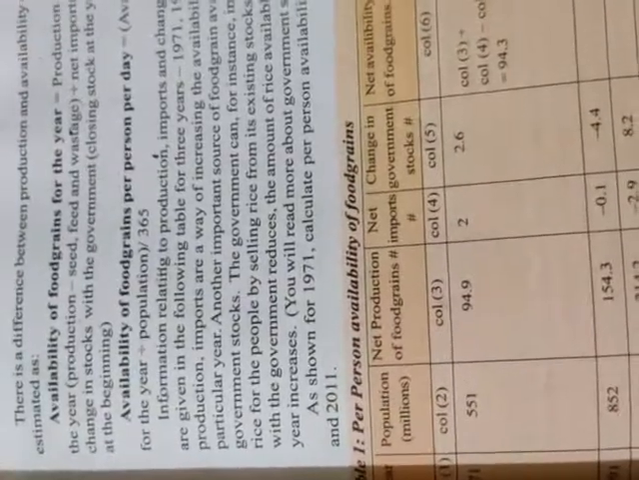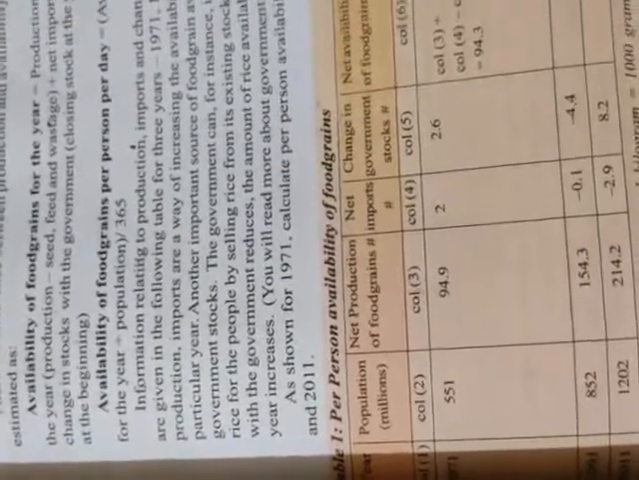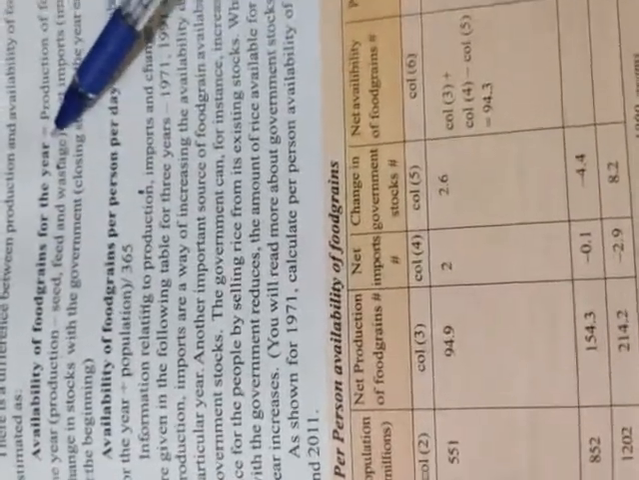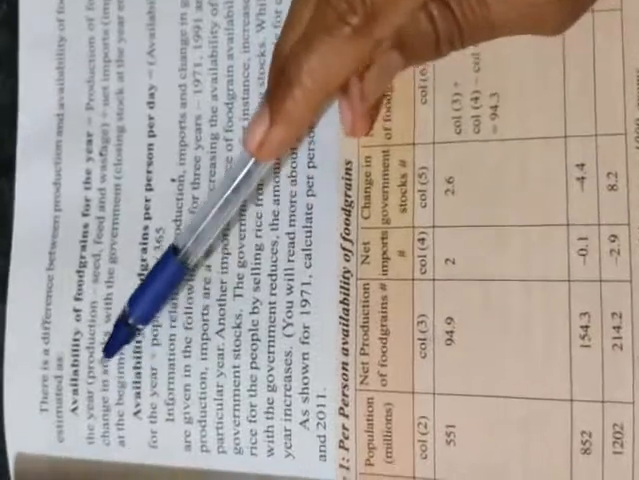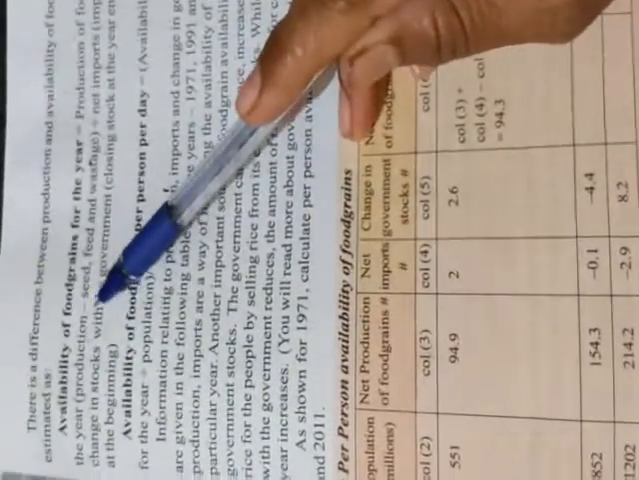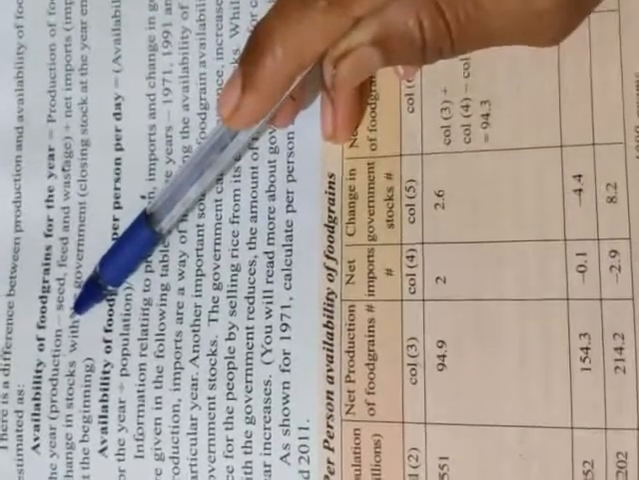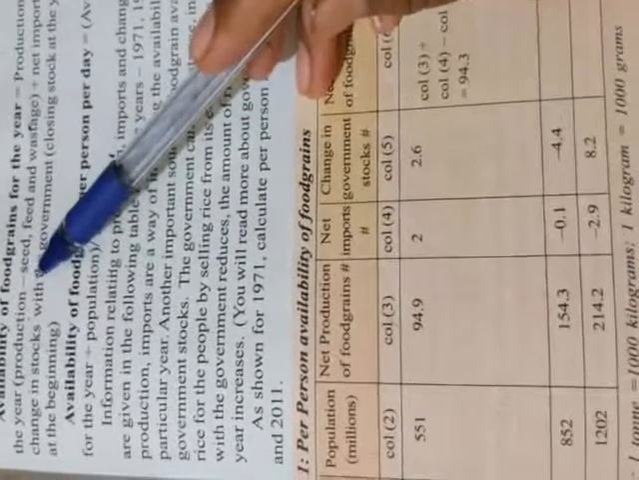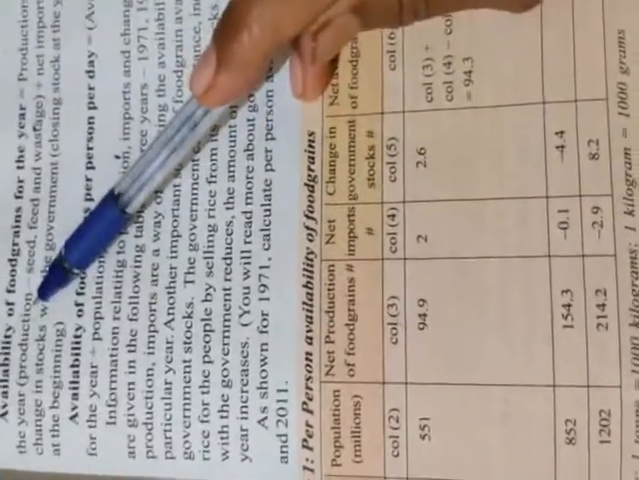What is the difference between production and availability of food grains? Production of the food grains during the year. What is production? Total production. The entire nation, all the states and union territories, everything is calculated. It is called the production.